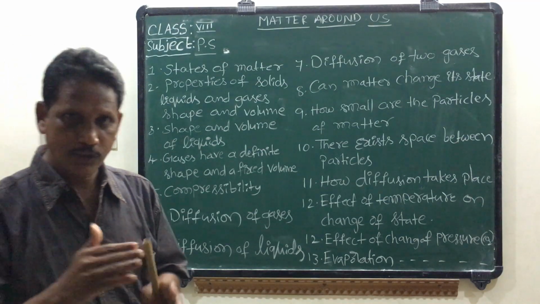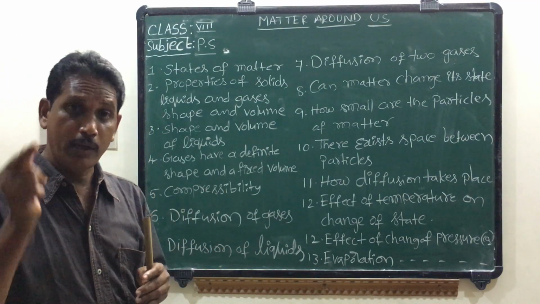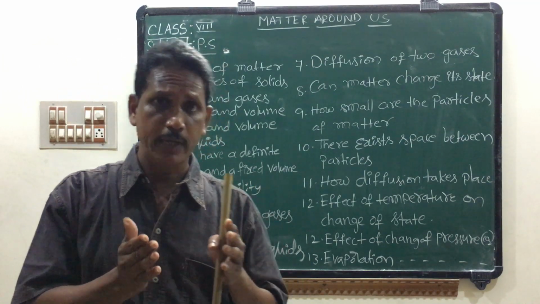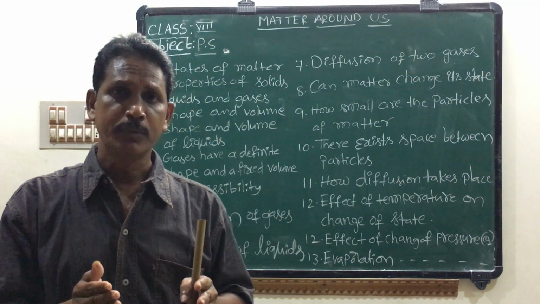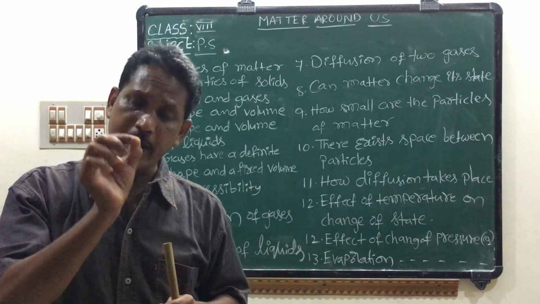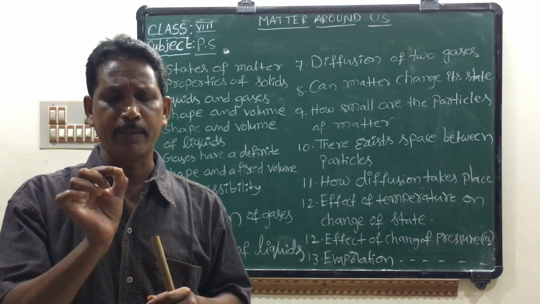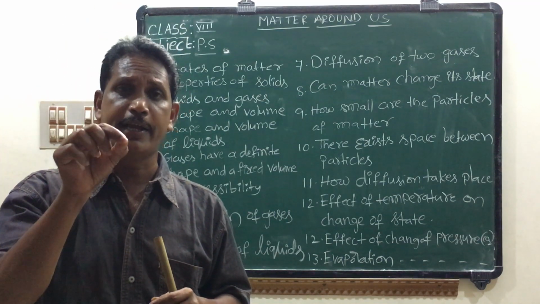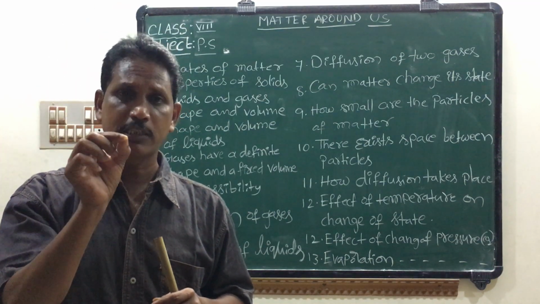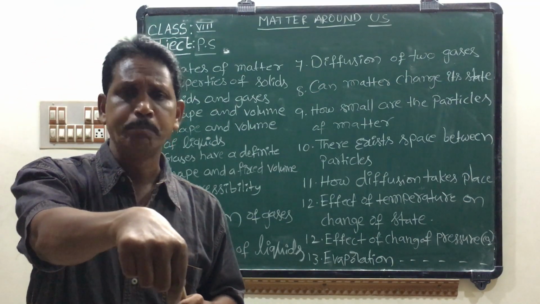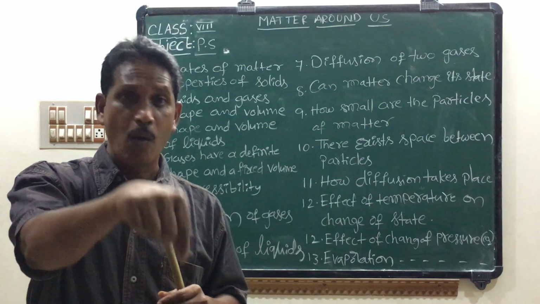Okay, liquids also diffuse. Solids also diffuse. Solids also have a diffusion property. Take 1 or 2 small crystals of solid potassium permanganate, KMnO4, and add them into the water.